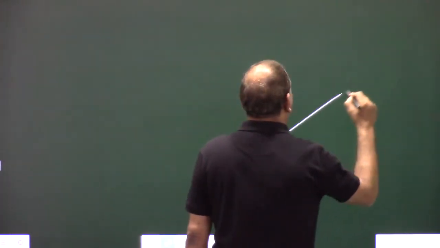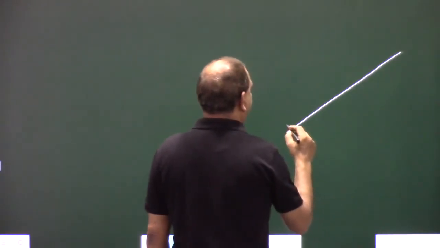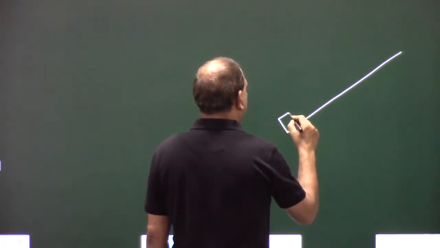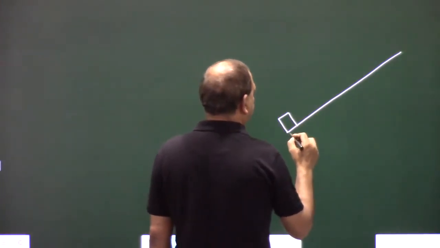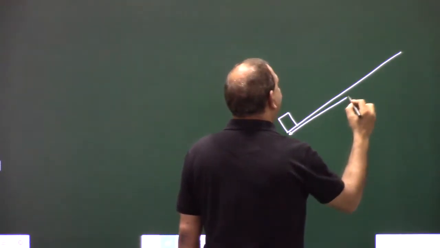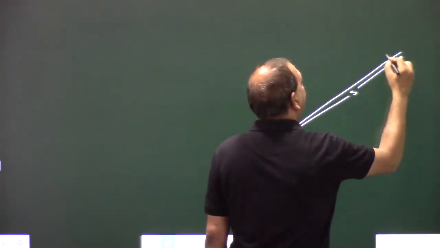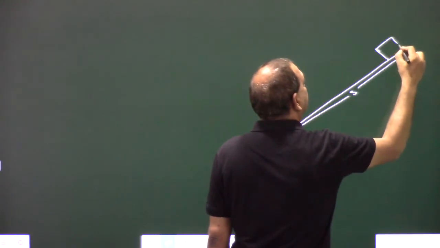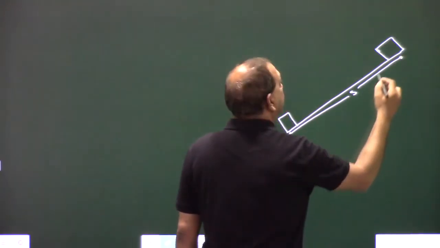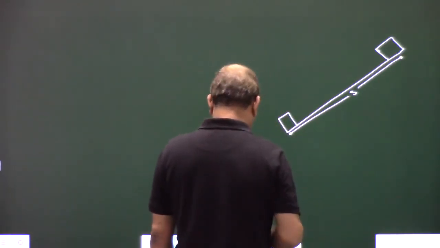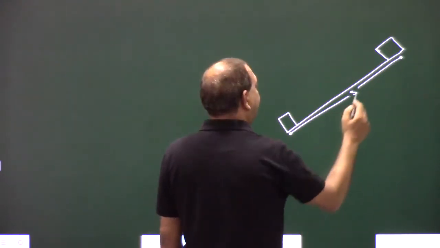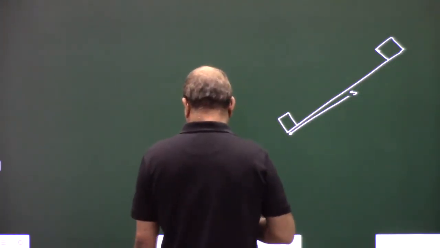Let us take an example. It is an inclined plane. An object move a distance s along this plane. An object move a displacement s along this plane.